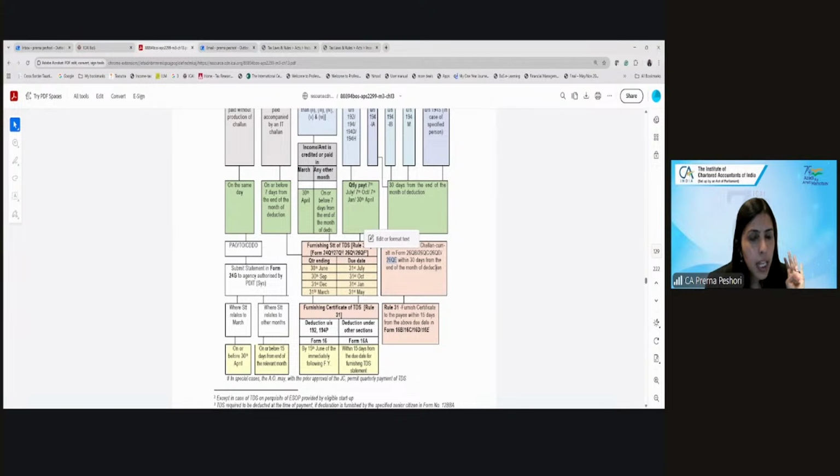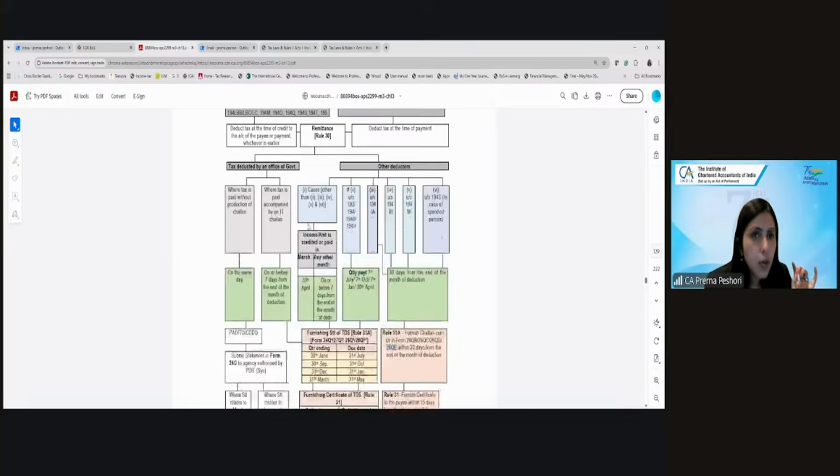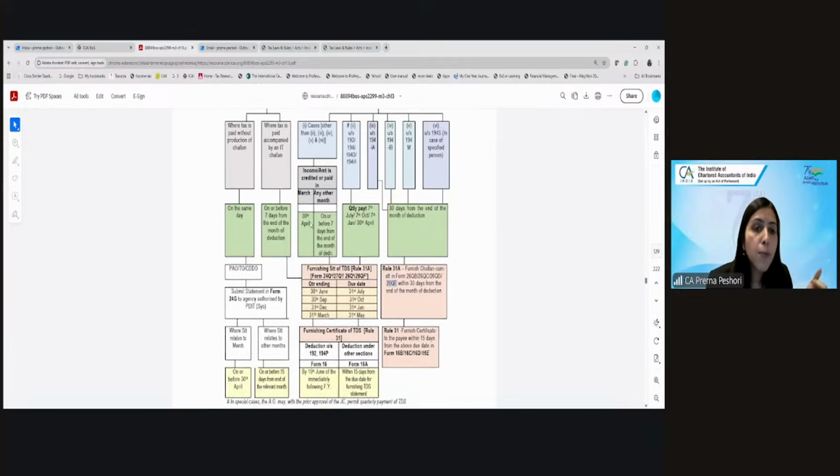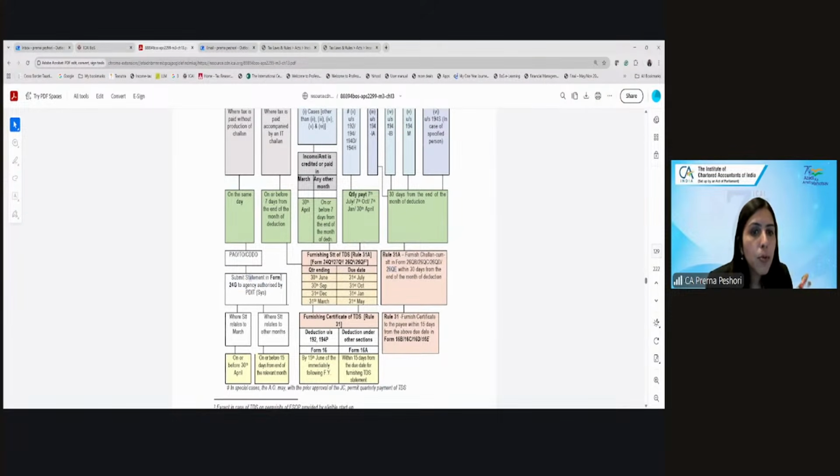Yes, ma'am. In case of a government office which is deducting the TDS, they have to submit the statement in form 24G. For the March month, by 30th April; where the statement relates to other months, before 15th of the relevant month. This is for the government.